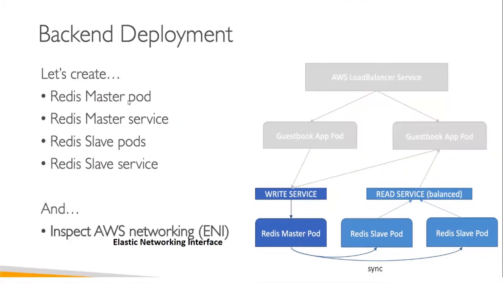So for the Redis master pod, we are going to delete it and see how things work for recovery purposes, right? We are going to delete some slave pods and see how recovery is established, right? So we are going to test the networking part also during this lab. Once we have implemented it, this is how you will understand whether the lab we implemented is working correctly or not, right?